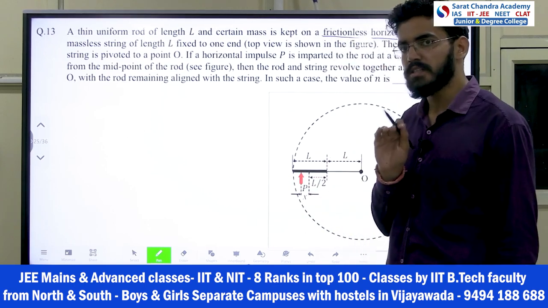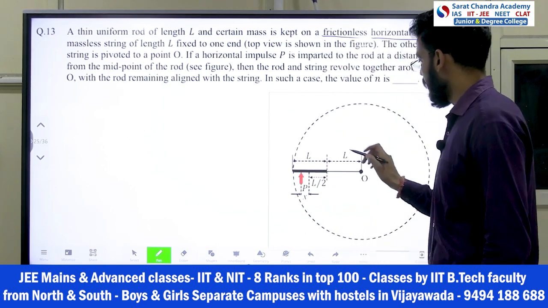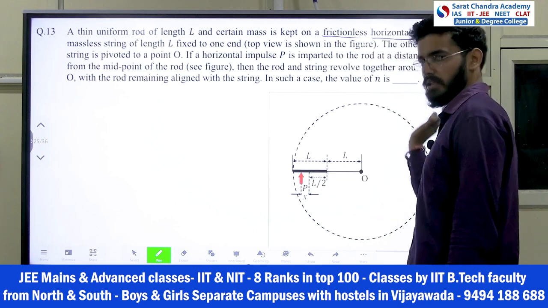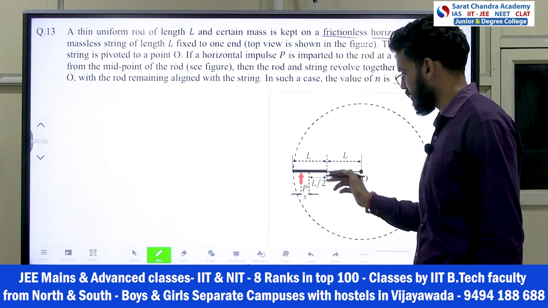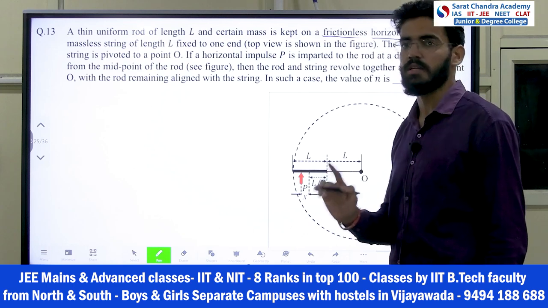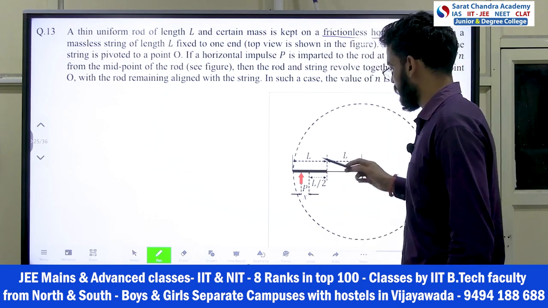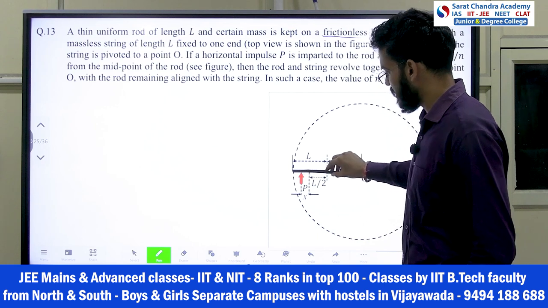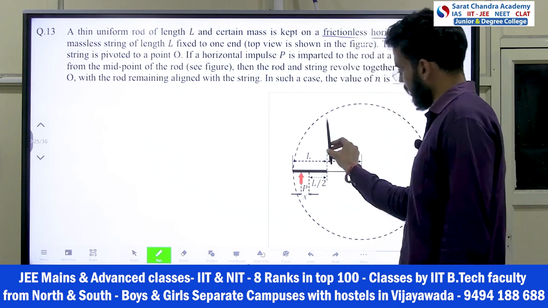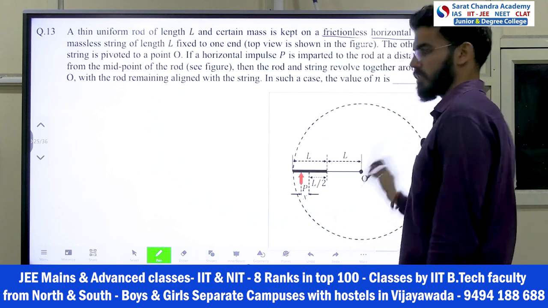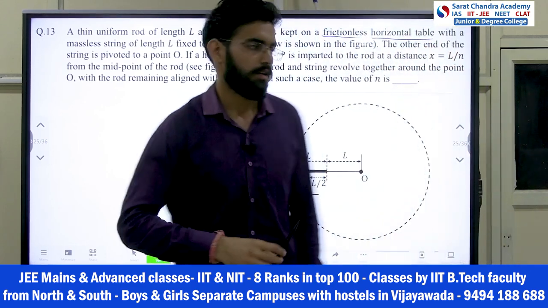So the impulse is imparted in such a way that the rod and the string rotate in the same way. Here at this point there is no impulse imparted. Basically what is happening, you imparted the impulse such that the string didn't move like this, with the string only it moved like this. Got the point?